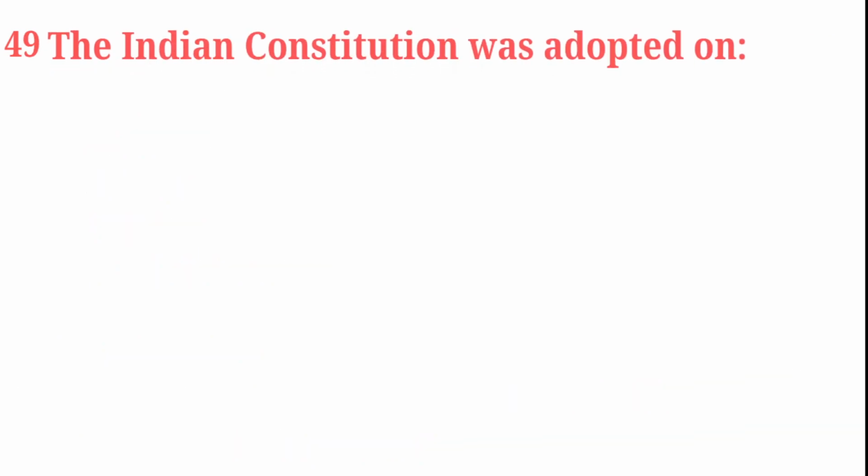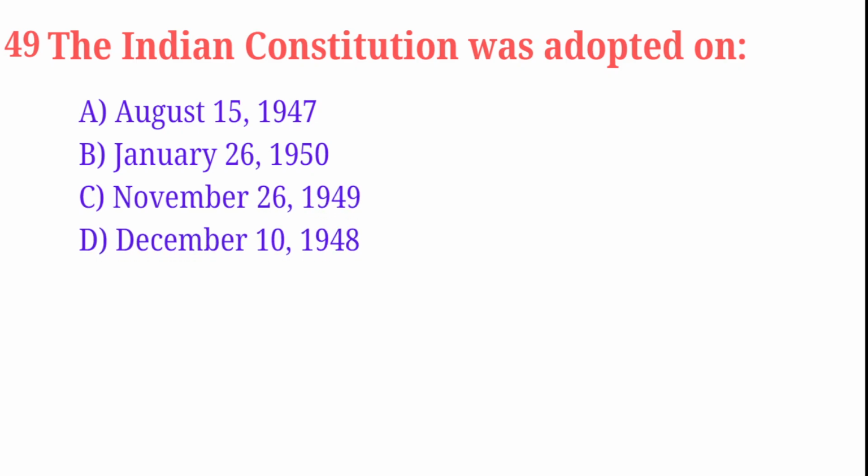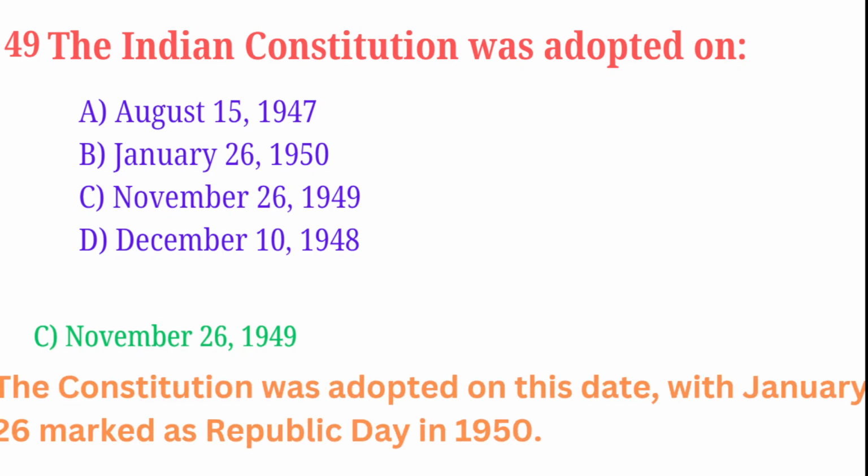The Indian Constitution was adopted on: August 15, 1947, January 26, 1950, November 26, 1949, December 10, 1948. Correct answer is option C, November 26, 1949. The Constitution was adopted on this date, with January 26 marked as Republic Day in 1950.